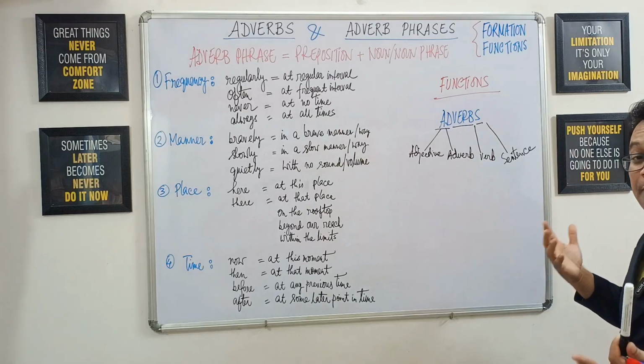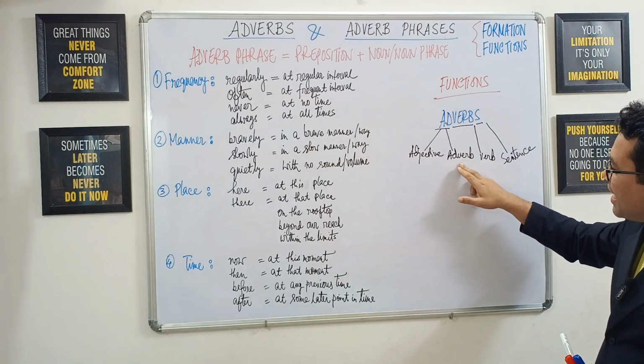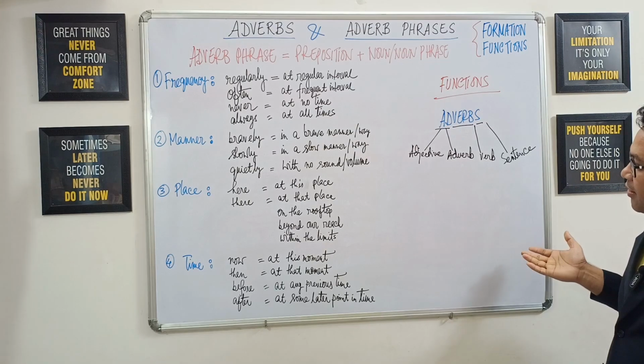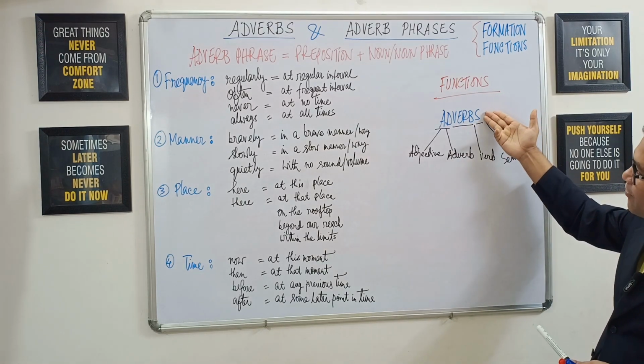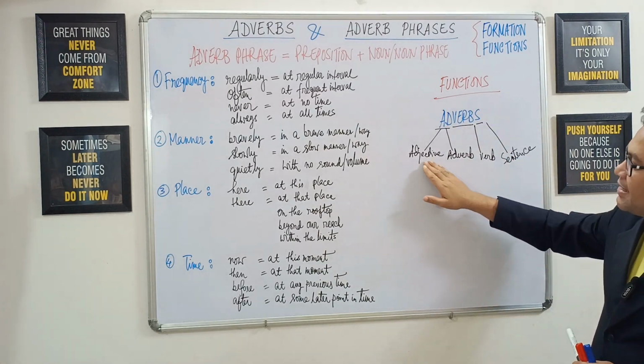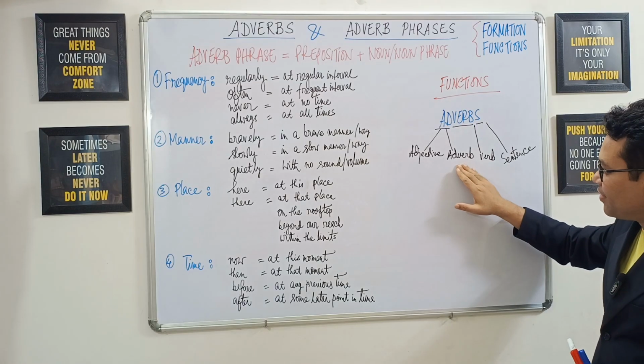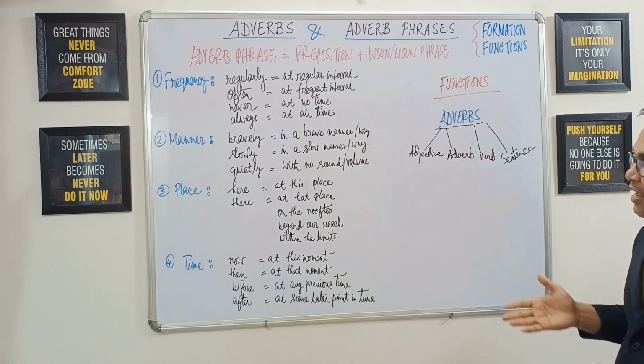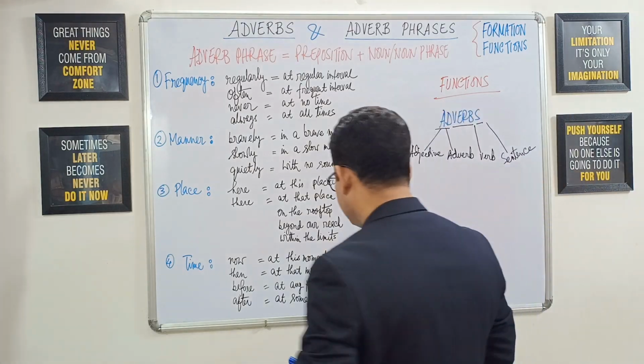So we have got three parts of speech: adjective, adverb, verb, and sentence itself. That means, remember that an adverb or an adverb phrase can modify an adjective, an adverb, a verb, or even a sentence. All right, let me give you examples.